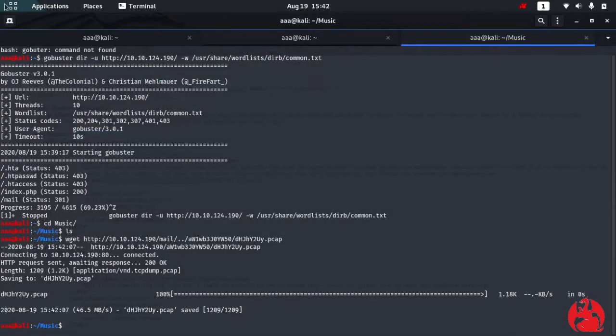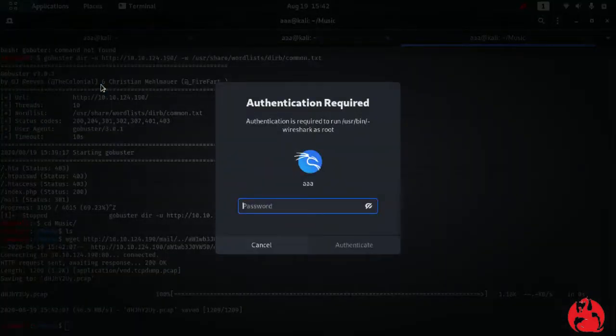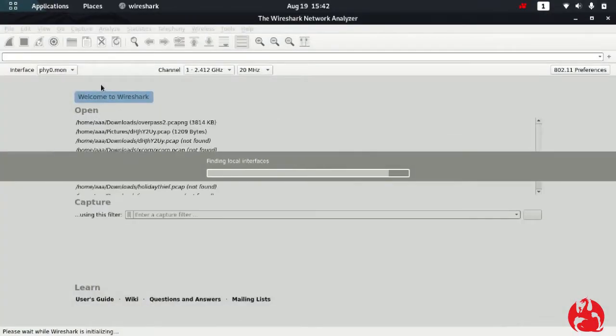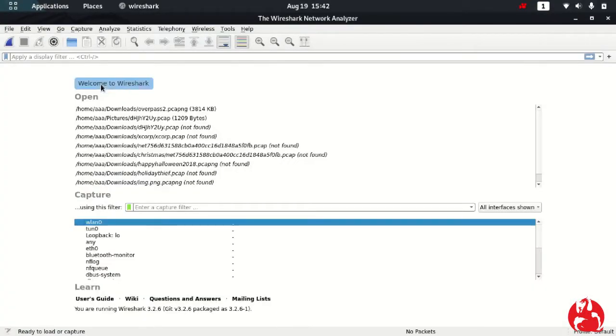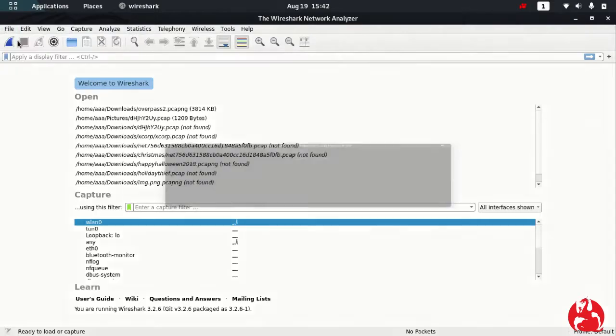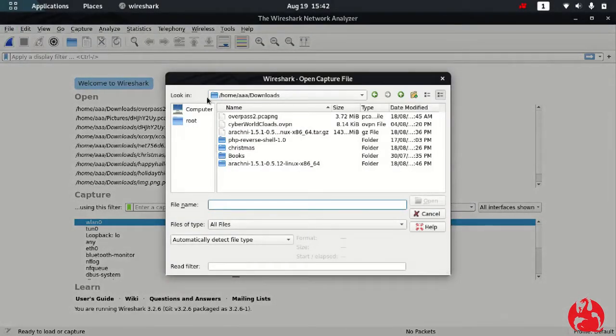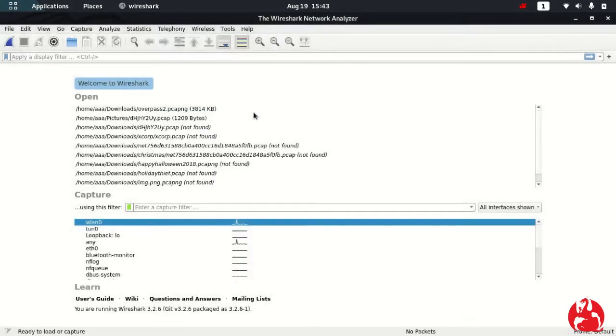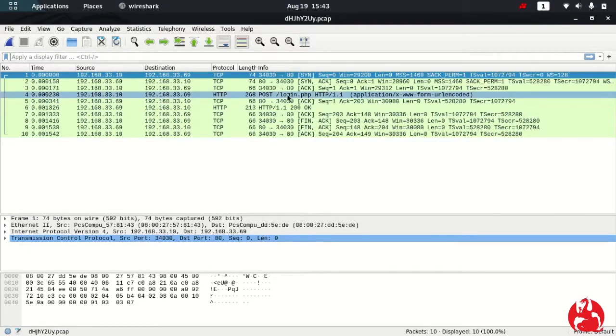Yeah, so now let's open this. I have to open Wireshark, and a password is required. Yeah, Wireshark is ready. Let's open new, then let's go to music and select this pcap file. Okay, this is the pcap file.